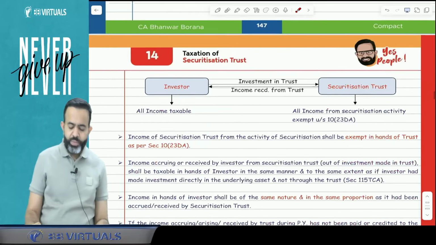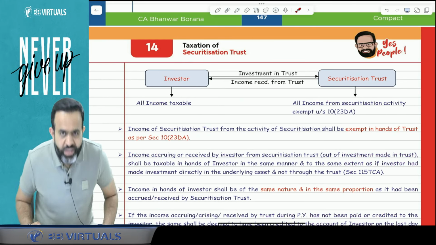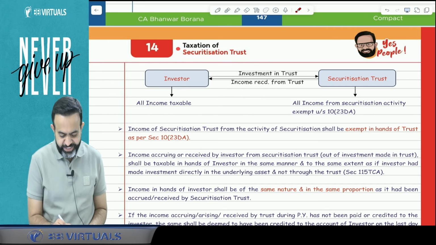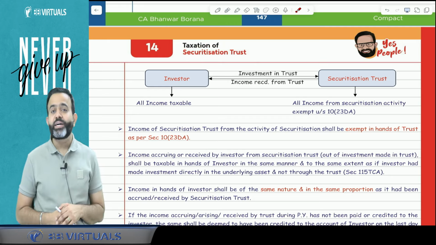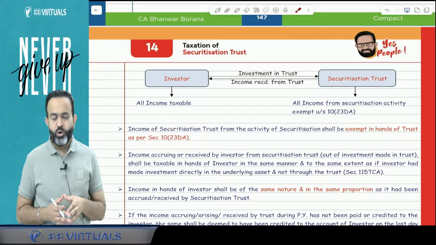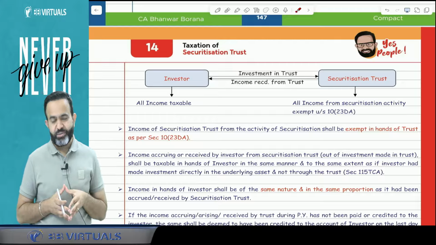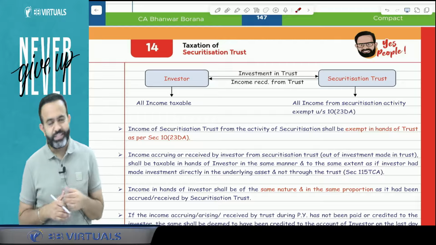Now there is one more topic called securitization trust. What is the meaning of securitization trust? If you have heard about SARFAESI or asset reconstruction company, if you remember, that is called your securitization trust.